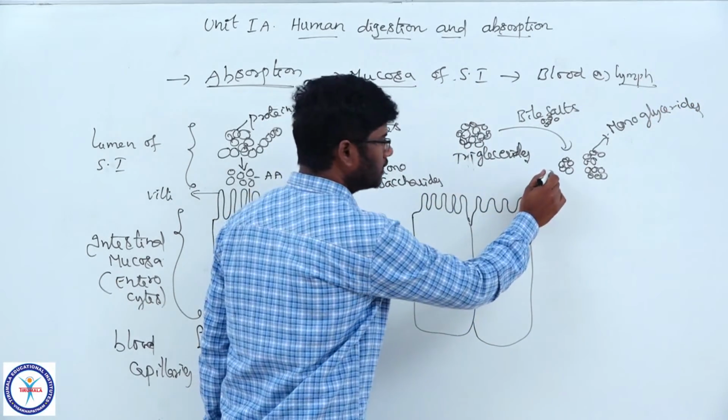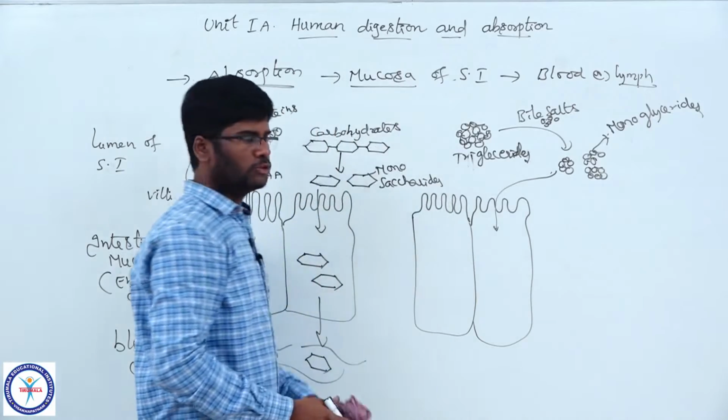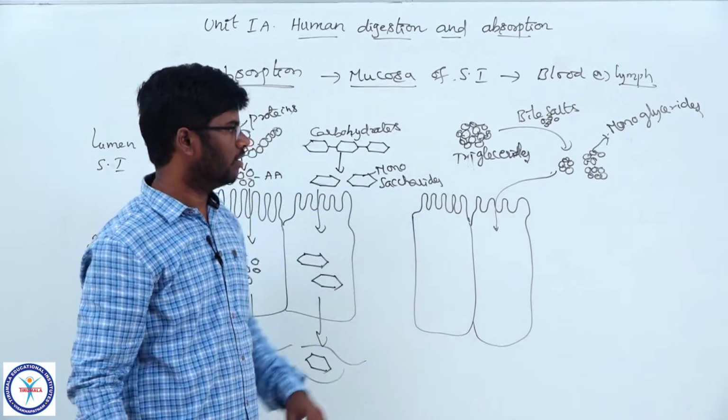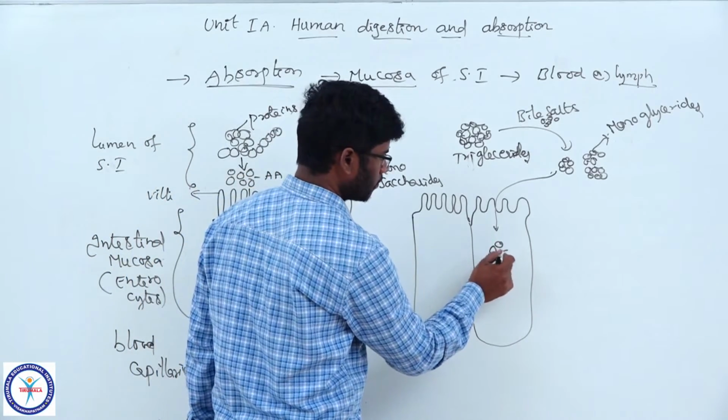Now these monoglycerides are absorbed into the enterocytes or mucocytes of the intestinal mucosa.